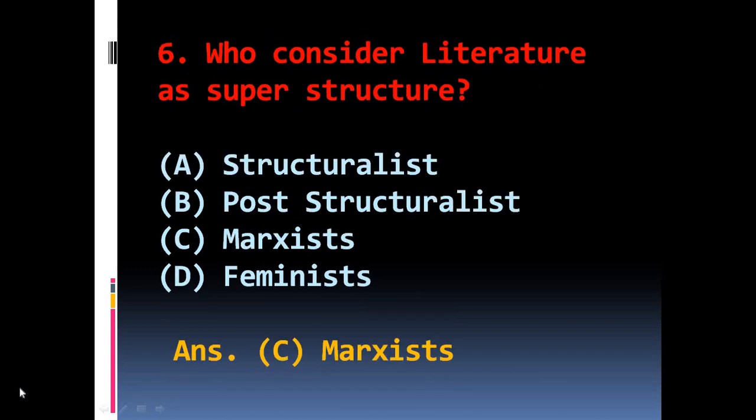Cleanth Brooks. Question number 6. Who considers literature as superstructure? The options are A. Structuralist, B. Post-structuralist, C. Marxist, D. Feminist. The right answer is C.